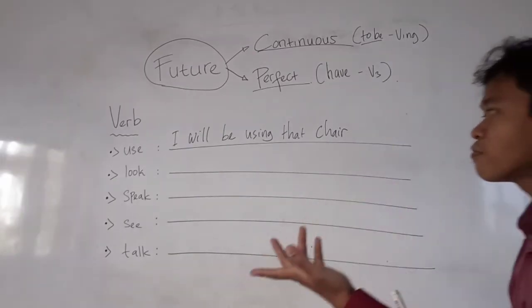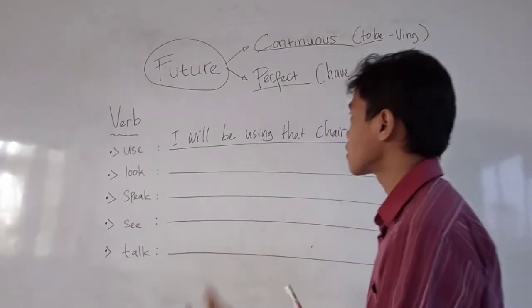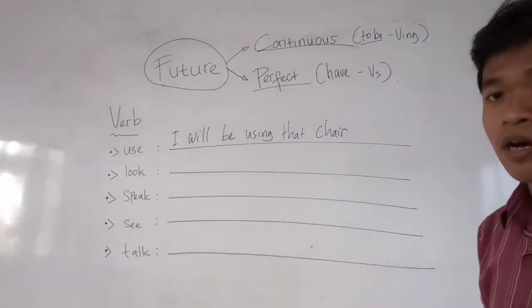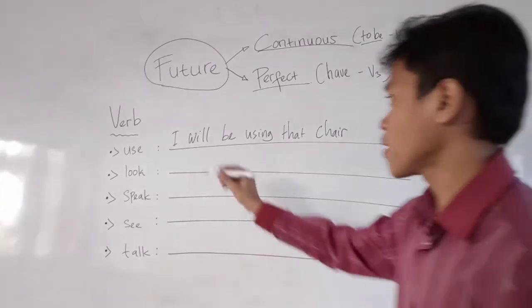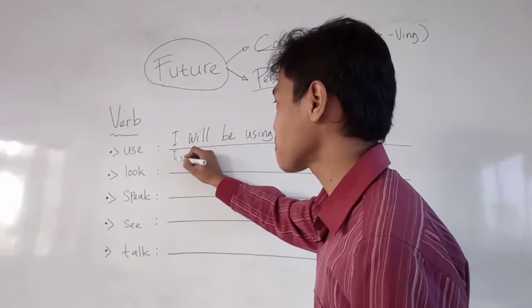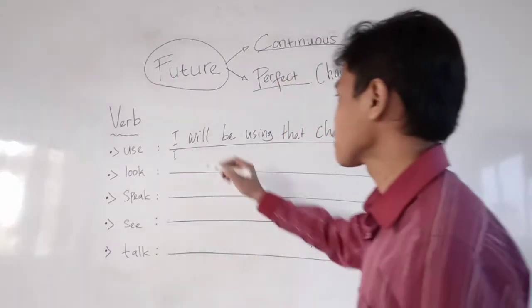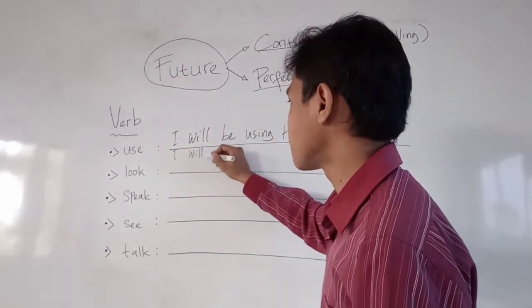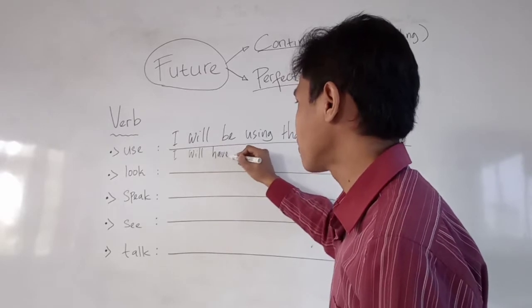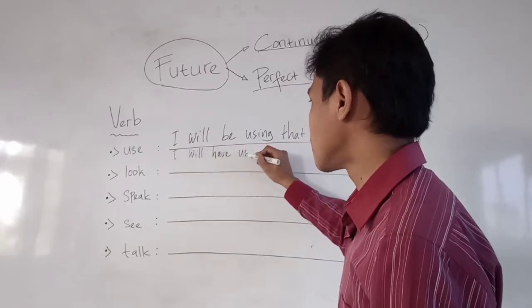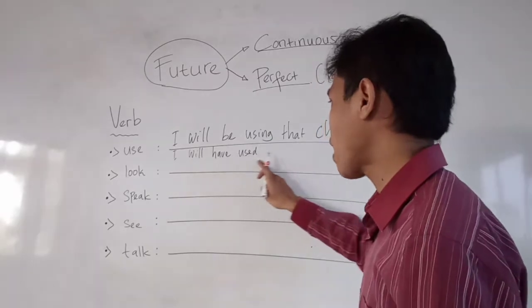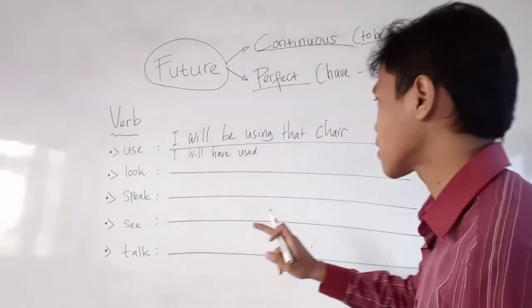Now let's move to the second example, the future perfect. I will use the same subject, I. I will have used. Have used is the perfect.